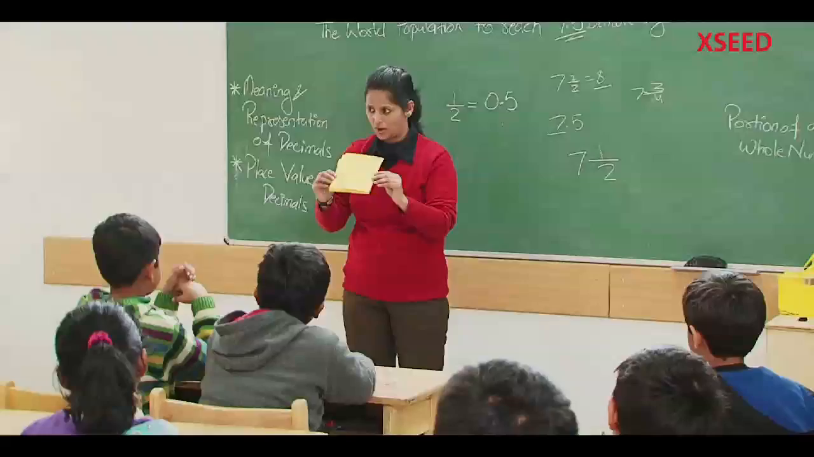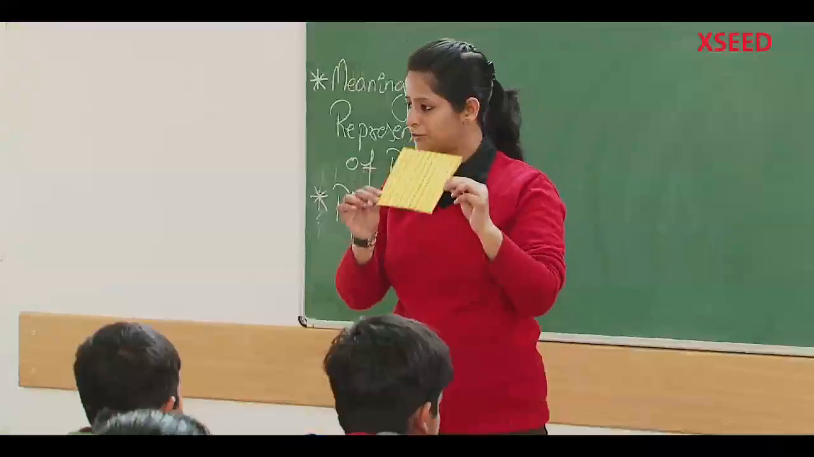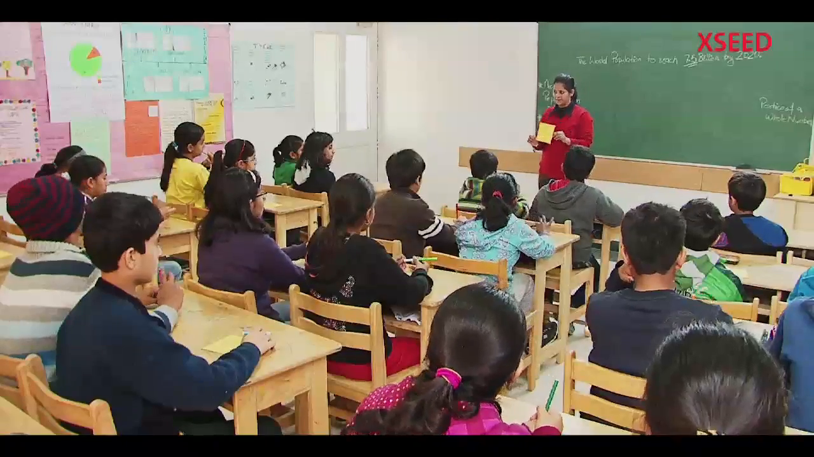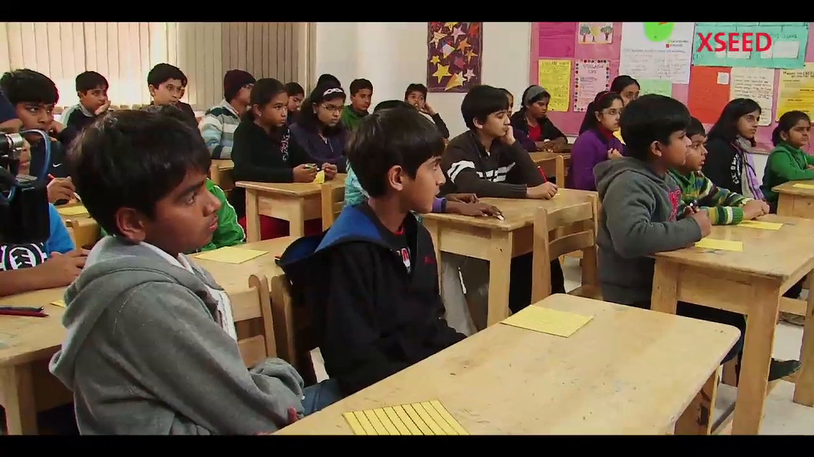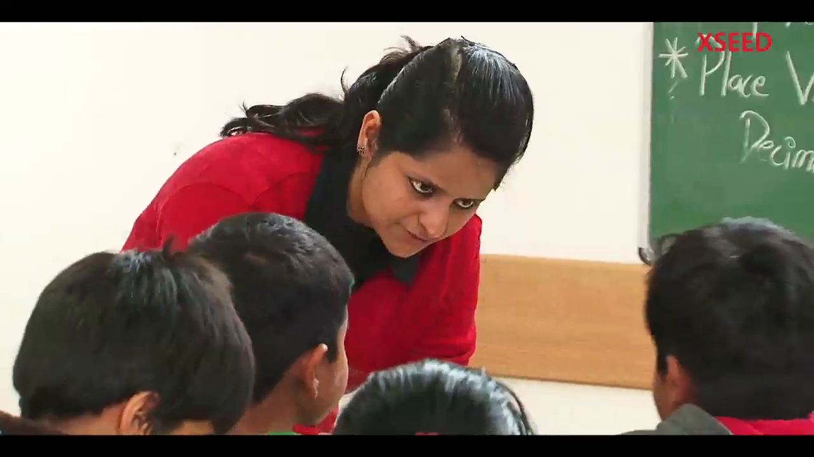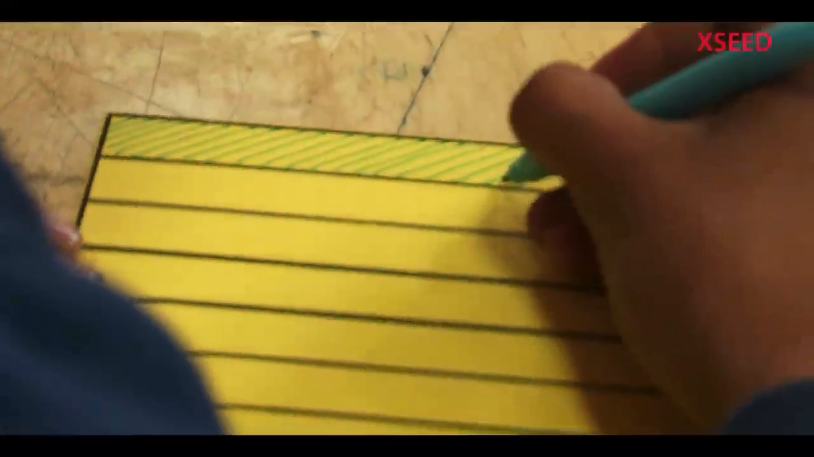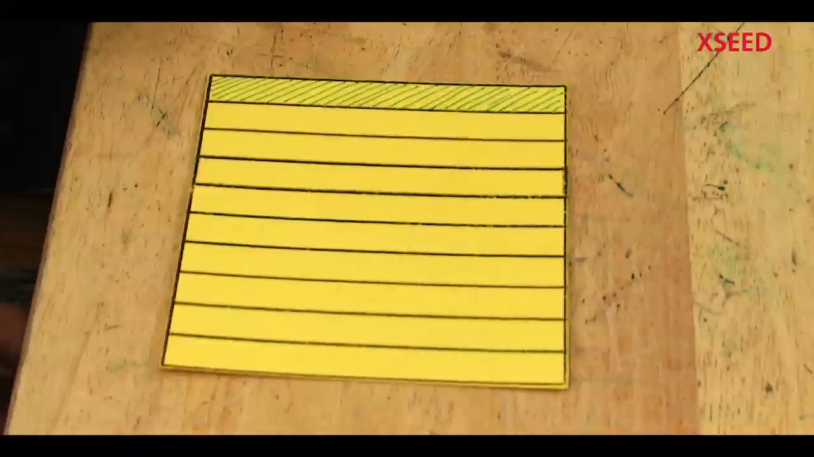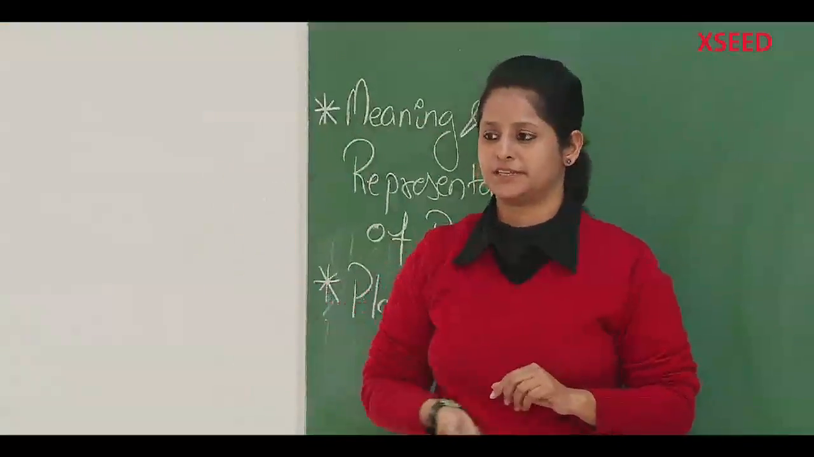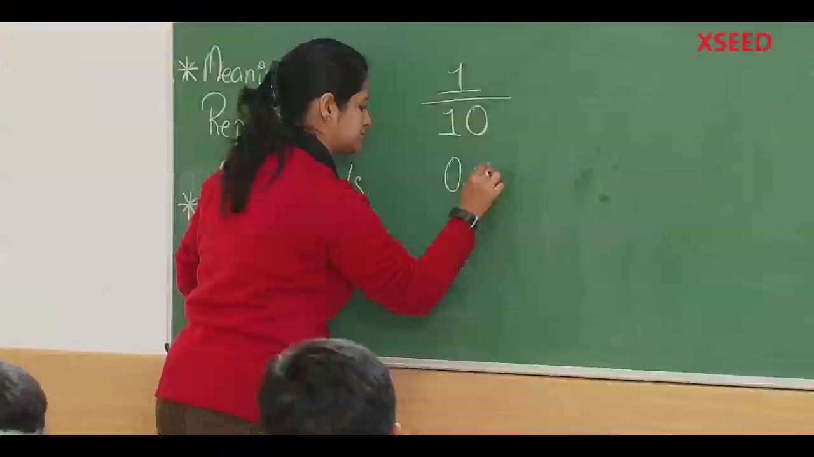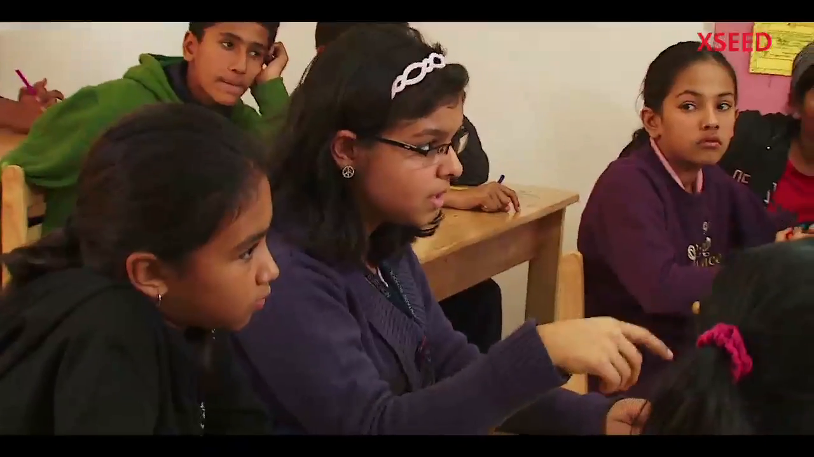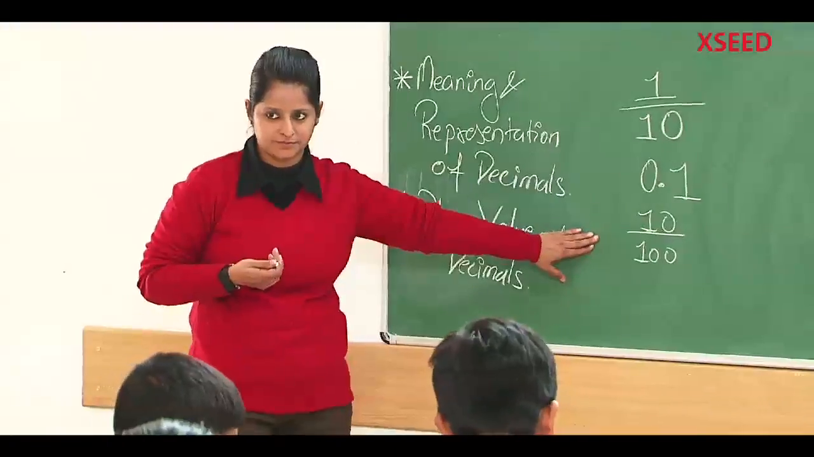I'm going to distribute one sheet of paper to each one of you. Can you count in how many parts the sheet is divided? 10. In the first place, shade one part of all the divisions. My question is, what fraction does the shaded portion represent? 1 by 10. 0.1. 10 upon 100. Which one do you think Tejaswini is correct? The second one is correct. What about this? Just another way of expressing this fraction.